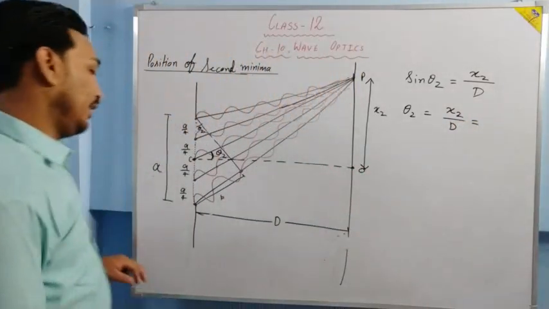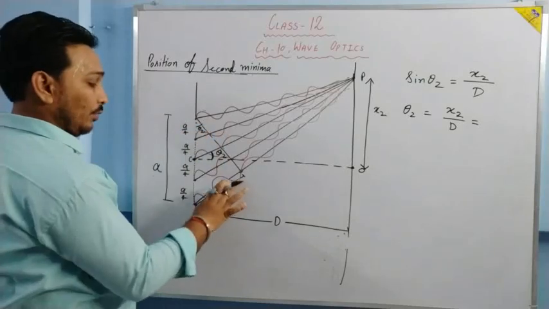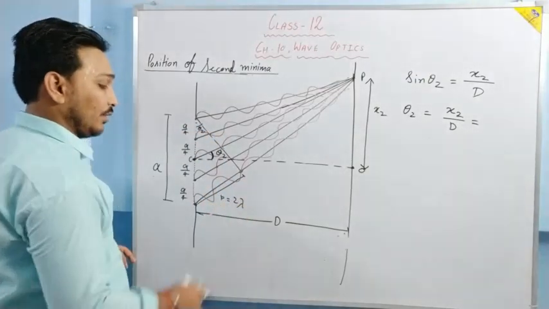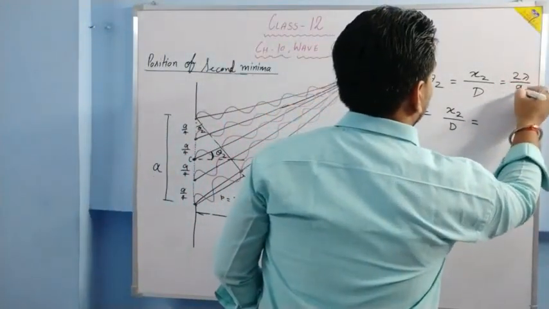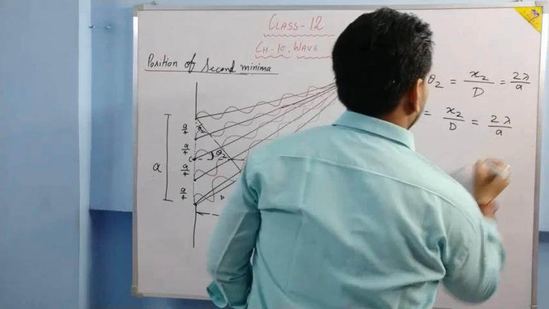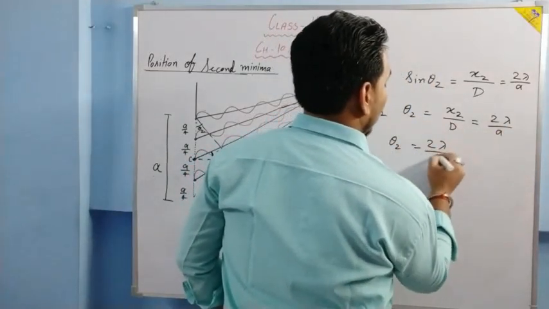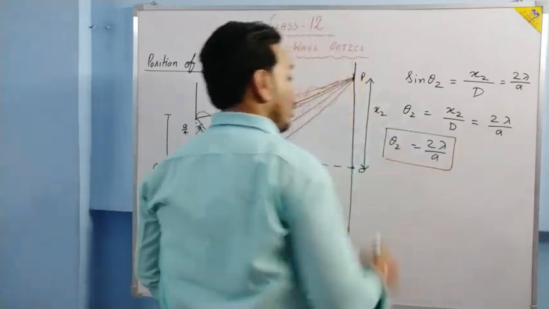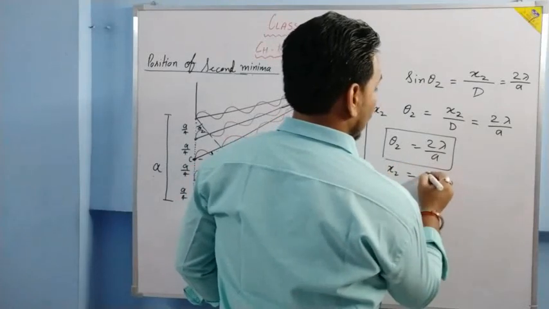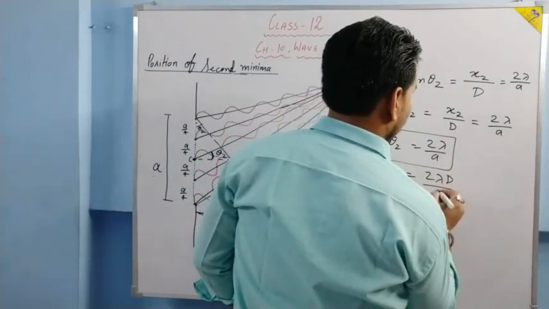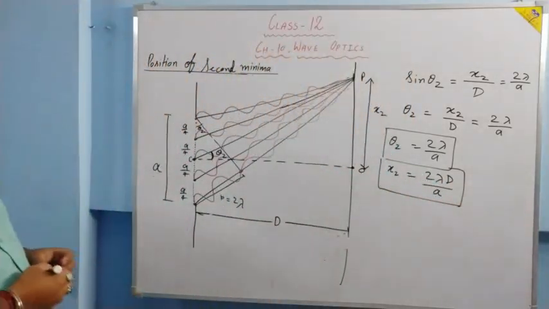Moreover, in this bigger triangle, this sine theta 2 is equal to 2 lambda upon a, because this path difference p is equal to 2 lambda this time. So this can also be written as 2 lambda by a. So if we consider this and this, theta 2 is equal to 2 lambda by a. This is your angular position. And if we consider this and this, then x2 is equal to 2 lambda capital D upon a. This is the linear position of the second minimum.